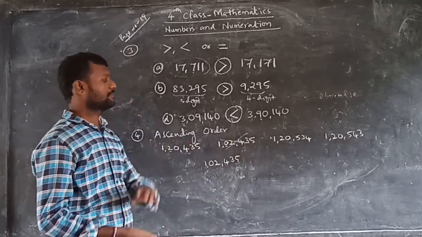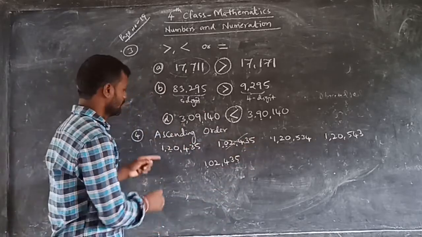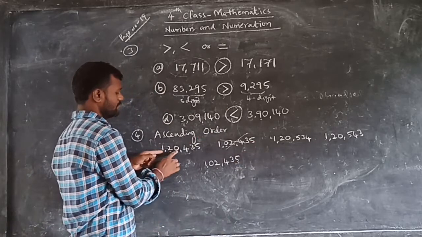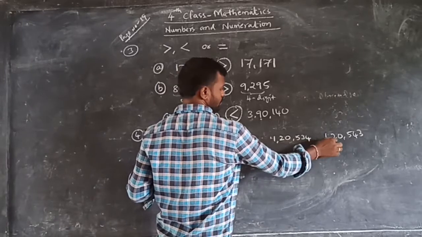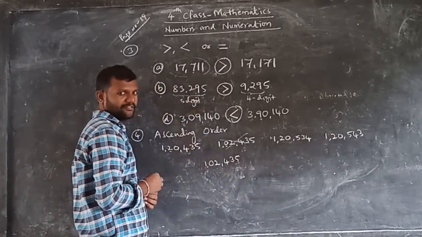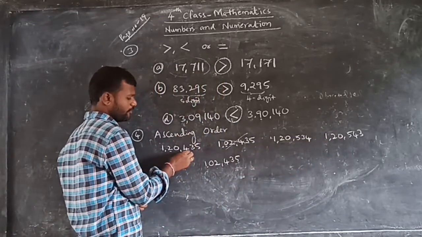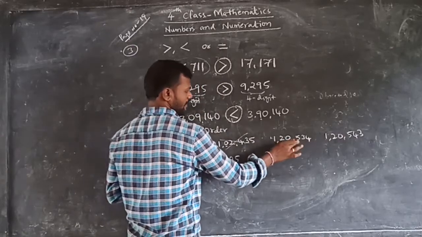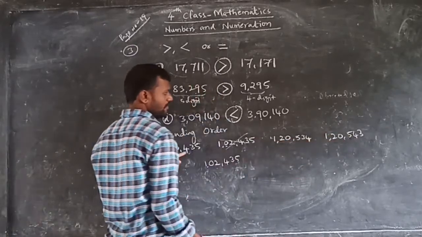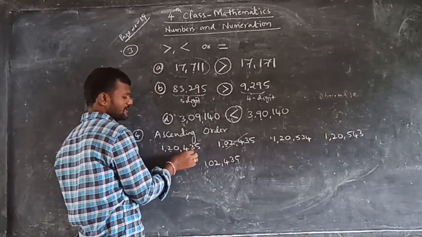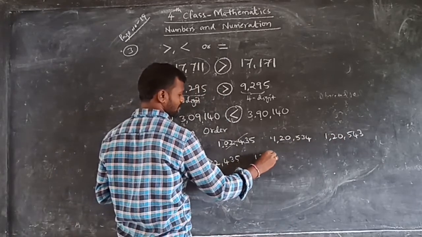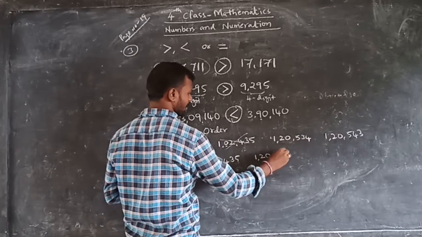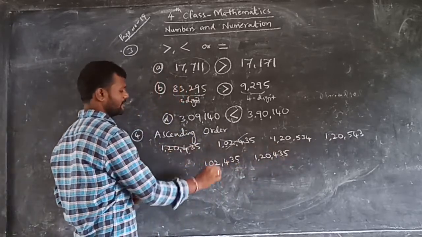And in the remaining three numbers, which is smaller again? 1, 2, 0 in all of them. Three digits are the same. Observe the fourth one: 4, 5 and 5. So which is smaller? 4 is smaller. That's why this is the smaller number, 1,20,435. This number is also completed.